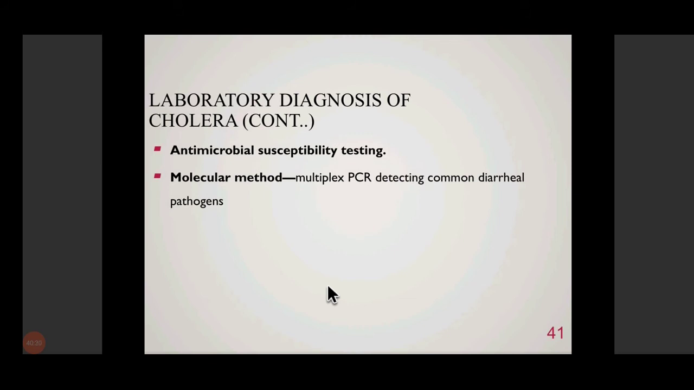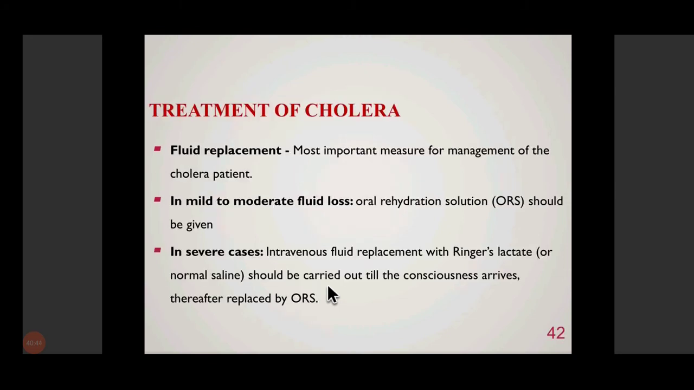Then antimicrobial susceptibility testing to test which antibiotics may be useful in a particular case, and then we also always have molecular methods which help in identification of the bacteria. So treatment for cholera is mostly fluid replacement. Okay, antibiotics are generally avoided, they don't have to be given, because they don't have much role in treatment of cholera. Fluid replacement is the most important measure.